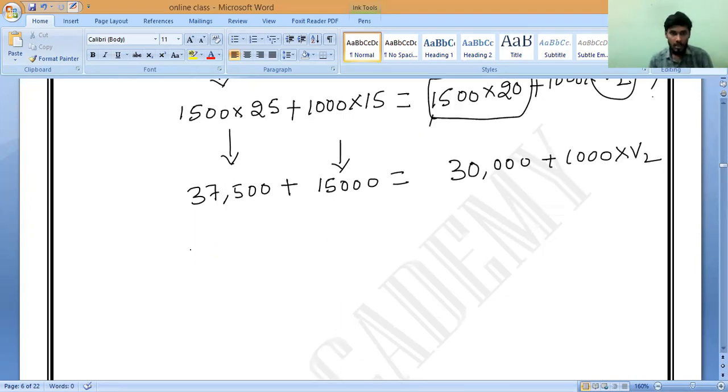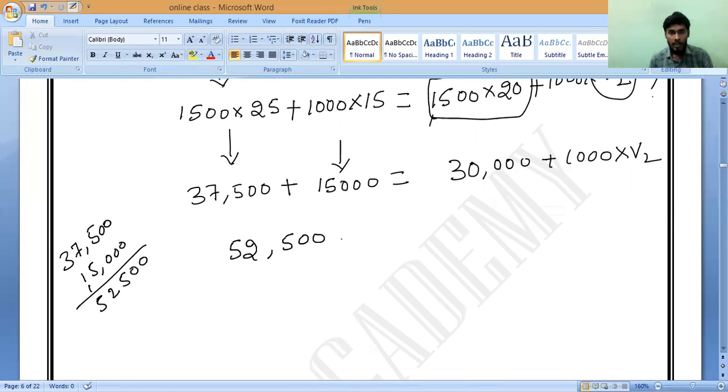Now 37,500 plus 15,000, how much? 7 plus 5 is 12, carry 1, 4 plus 5... 52,500. Minus 30,000 will come this side. Here addition becomes subtraction, equal to 1000 into V2.